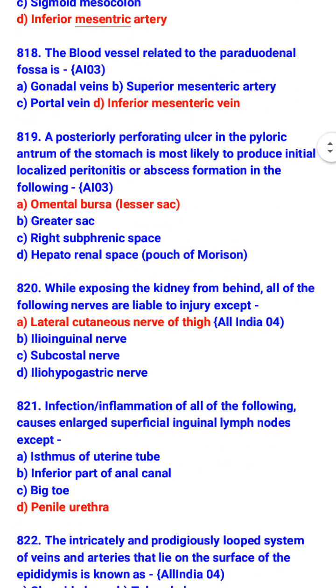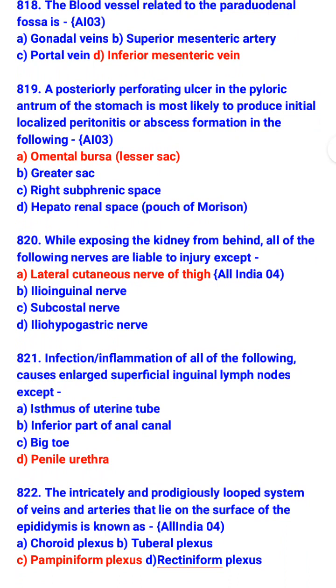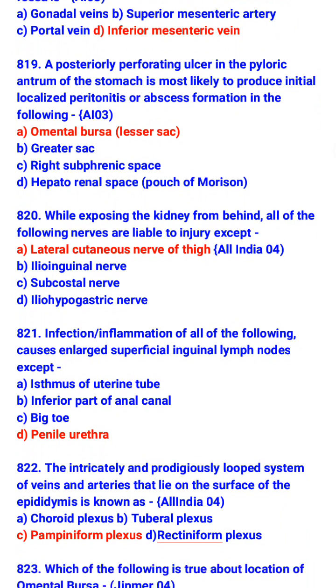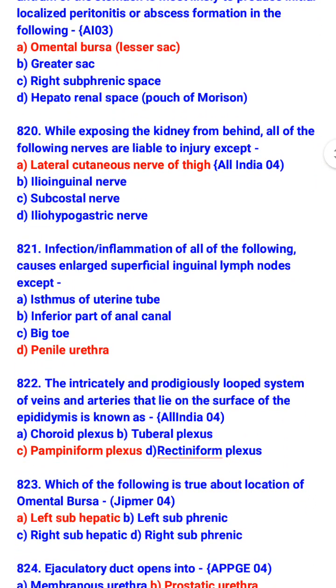While exposing the kidney from behind, all of the following nerves are liable to injury except lateral cutaneous nerve of thigh. So which nerves are liable to injury? Ilioinguinal nerve, subcostal nerve, and iliohypogastric nerve. Infection or inflammation of all of the following causes enlarged superficial inguinal lymph node except penile urethra. So infection or inflammation of which organs causes enlarged superficial inguinal lymph node? Isthmus of uterine tube, inferior part of anal canal, and big toe.